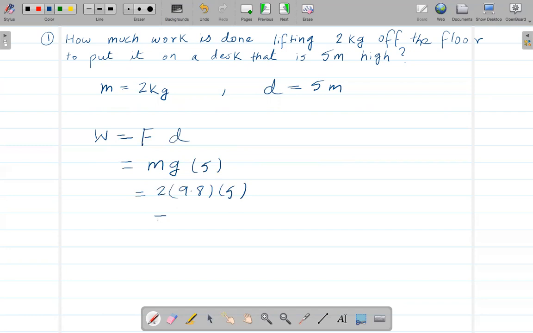Now, when you multiply all of these, you'll get 98. And what about the unit here? So the unit, like I said, the work unit is joules, so just write J. Okay. So when you have numbers like this, you're trying to find the work done, pretty simple, right? So you guys might do these kinds of problems in physics.